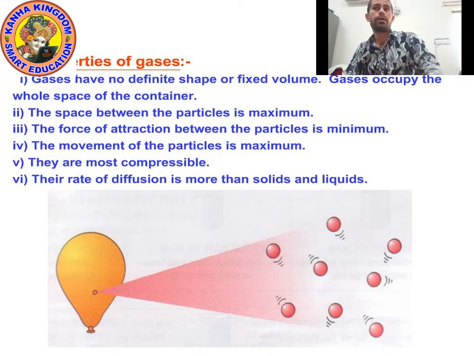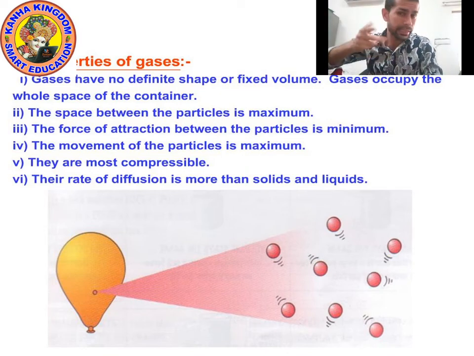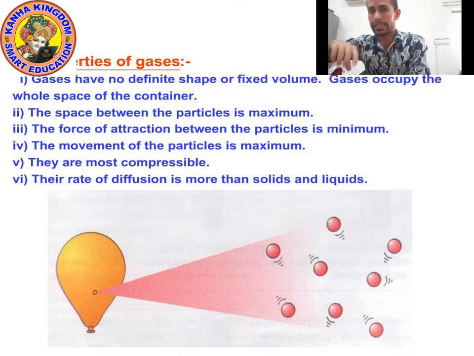Next property of gas, the movement of particles is maximum. In case of solid, the movement of particles is minimum. And in case of liquid, the movement of particles is intermediate.